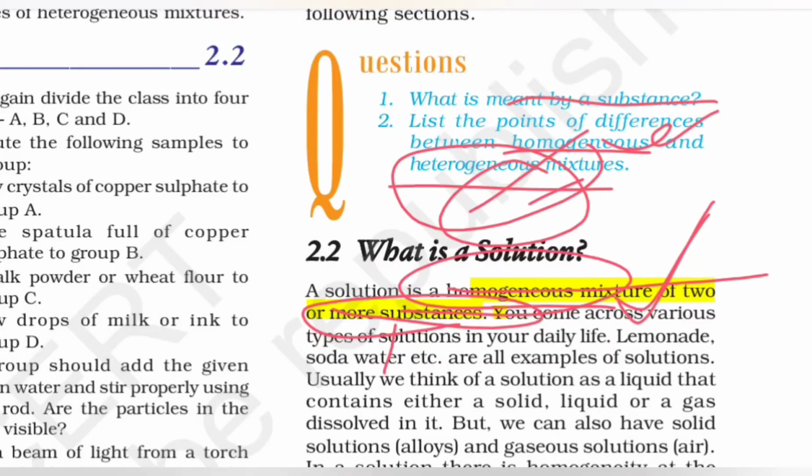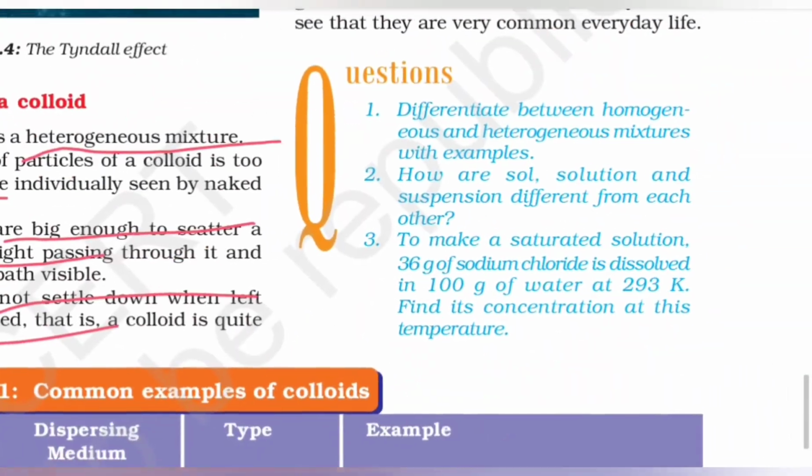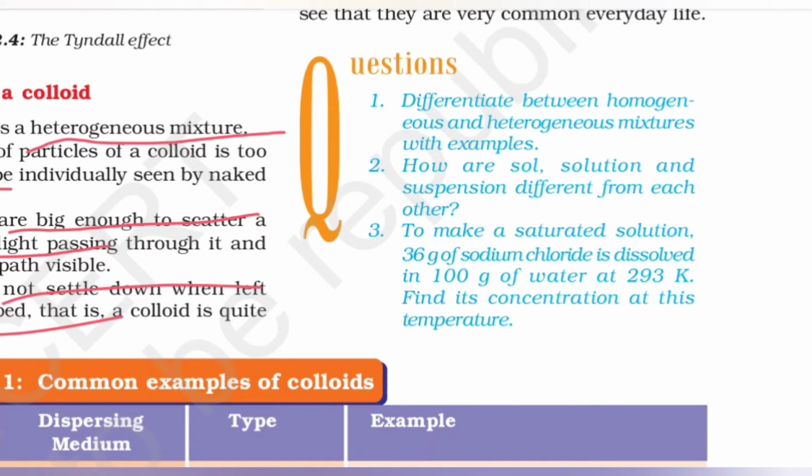Now let's jump to the next question. Here they are asking, differentiate between homogeneous and heterogeneous mixtures with example. This is what we did here again, but this time with examples. Examples for homogeneous mixture you can take as rainwater or vinegar, because when you keep rainwater in a bucket, you might not find differences or boundaries in it, and it is uniform throughout. For heterogeneous, you can talk of seawater, blood, etc.